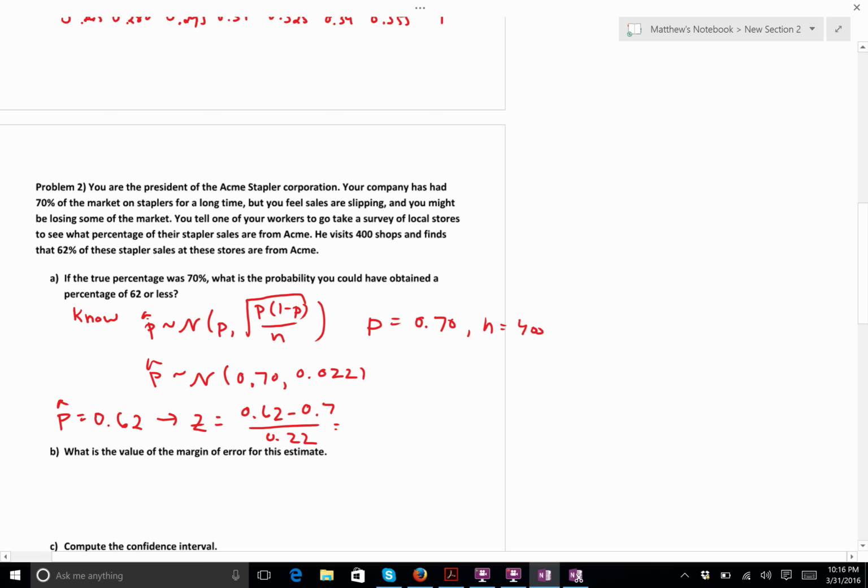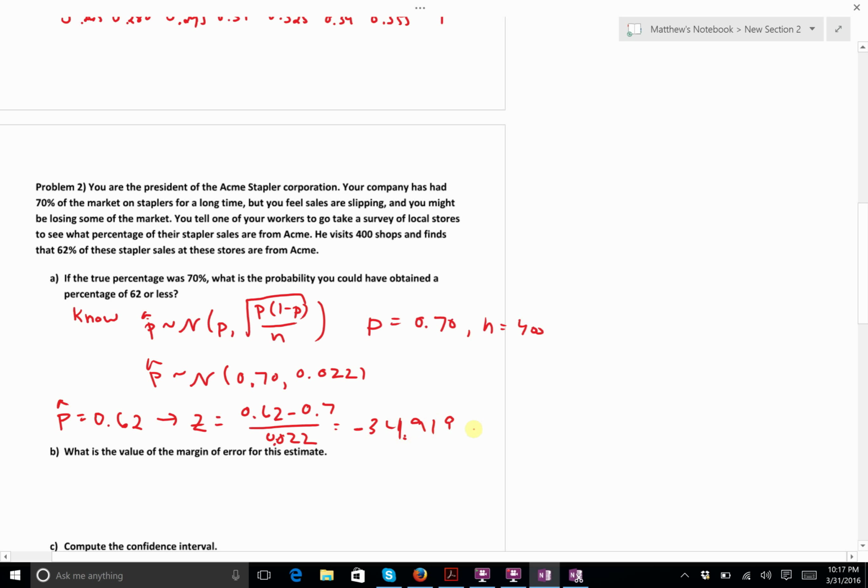And when you do that, you get minus 0.08 divided by 0.022, and this ends up being huge. Actually, it's 0.022, sorry. Okay, this ends up being minus 34.91. It's not even on the charts.